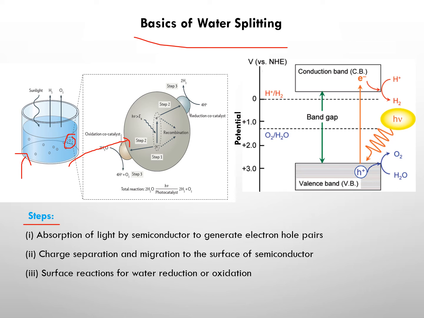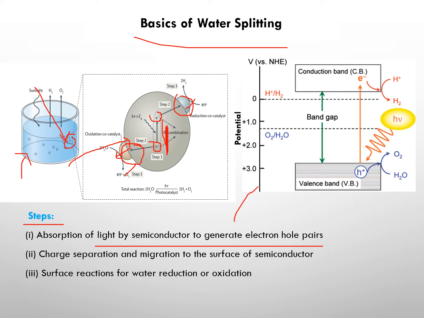There are different steps like absorption. First, these particles will absorb the sunlight, right? After that, electrons and holes will be generated, and then charge separation will happen, and electrons and holes will migrate to the surface of this semiconductor and undergo the respective oxidation and reduction processes, right?